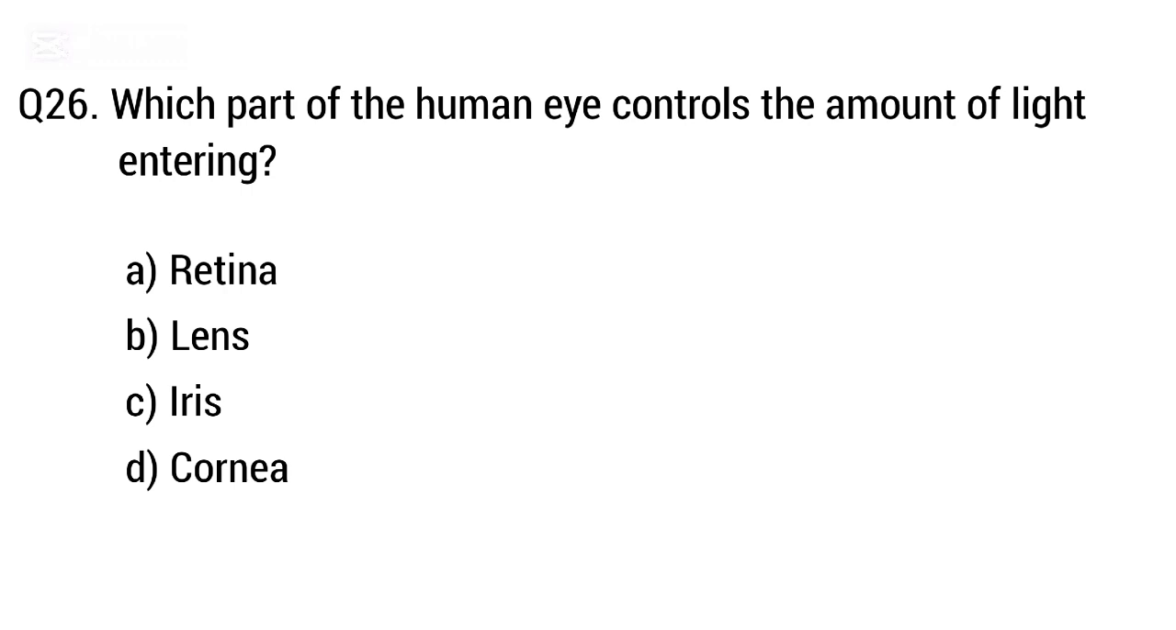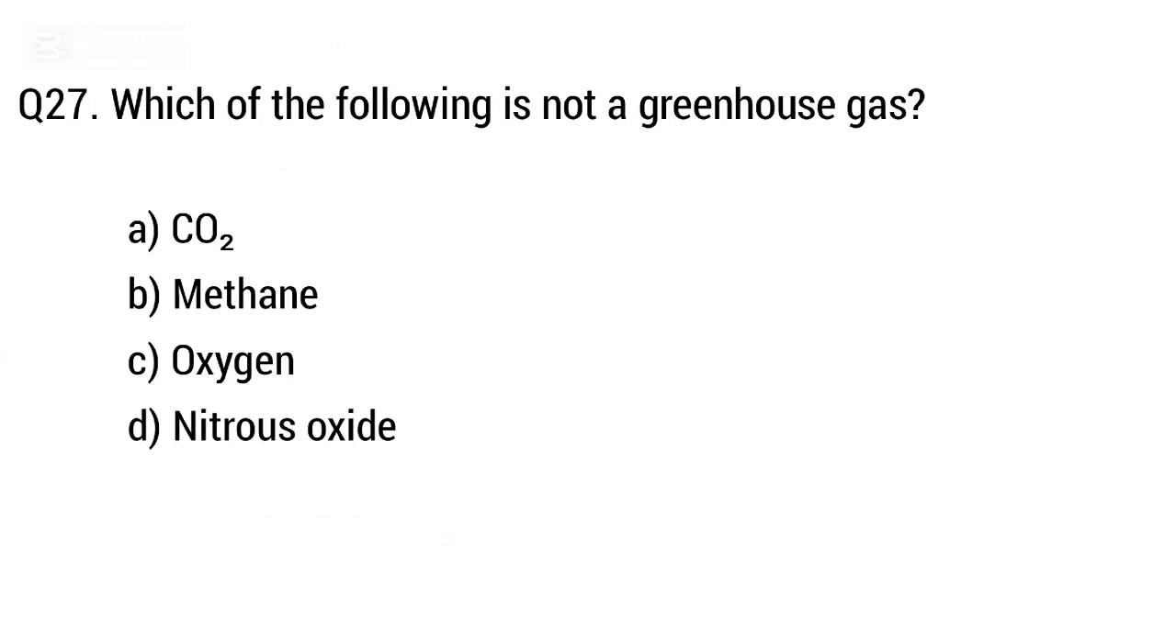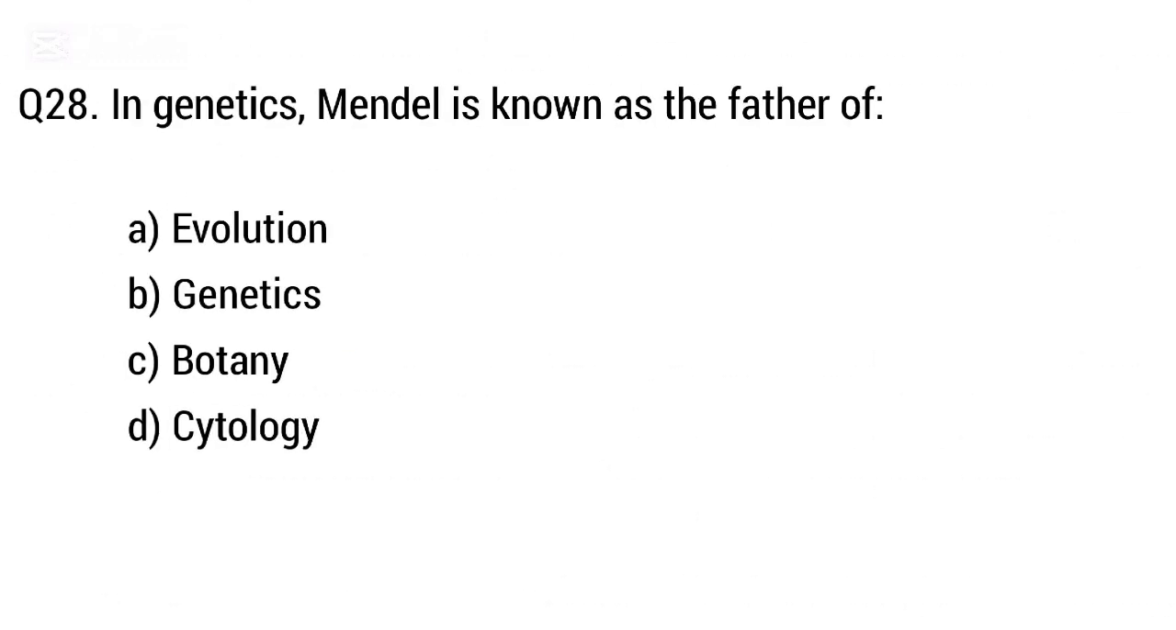Question 26. Which part of the human eye controls the amount of light entering? Option A, retina, B, lens, C, iris, D, cornea. But the right answer is option C, iris. Question 27. Which of the following is not a greenhouse gas? Option A, CO2, B, methane, C, oxygen, D, nitrous oxide. But the right answer is option C, oxygen.